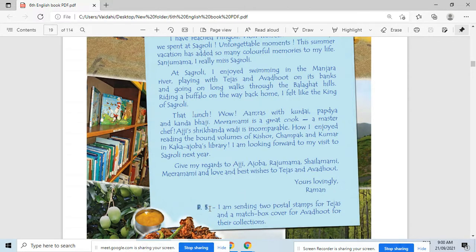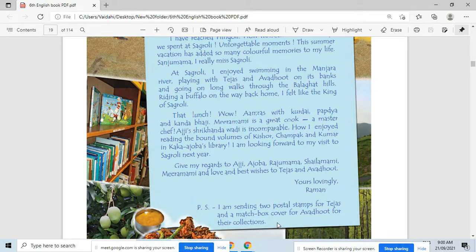Look at this word here. PS stands for postal stamps here. So what is the meaning of this PS? PS stands for postal stamps. Okay, so here with this letter he's sending two postal stamps for Tejas and a matchbox cover for Avdut for their collections. Okay, so Tejas and Avdut are collecting something here.